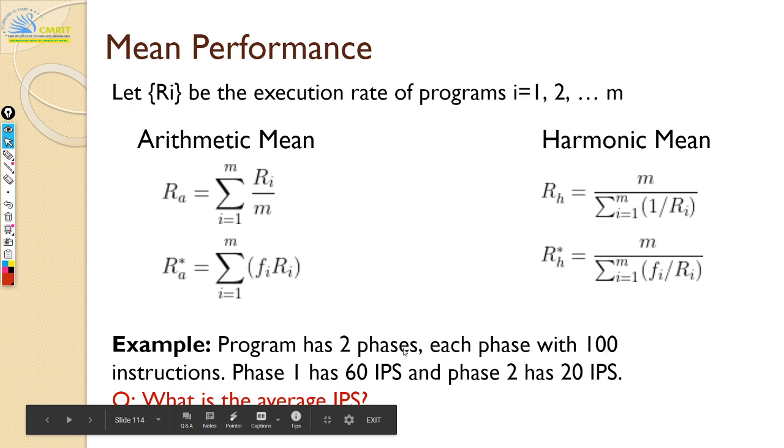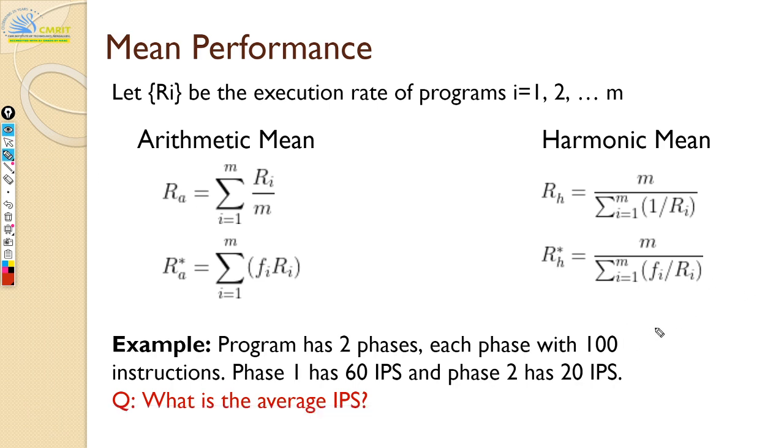Wow, why is that? Tell me. No, see, the question is very simple, right? Phase 1 has 60 IPS, phase 2 has 20 IPS, and it is equally divided. So here you have 100 instructions, here you have 100 instructions.